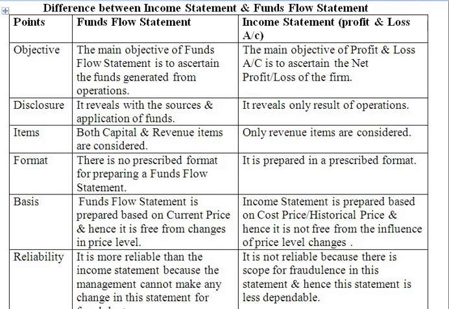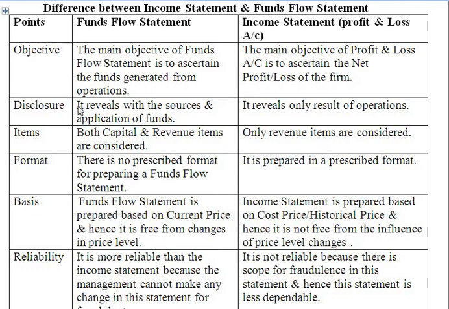To find that out, we prepare the funds flow statement, whereas the objective of the income statement or profit and loss account is to ascertain the net profit or loss earned by the firm, whether the firm has earned a profit or incurred a loss. This is the main objective of the profit and loss account.